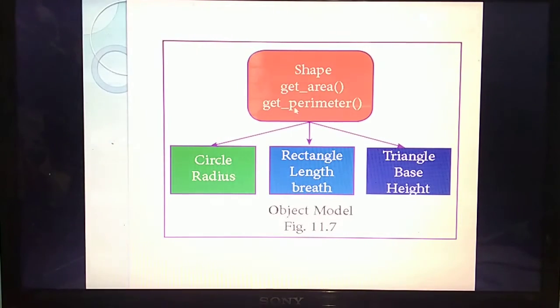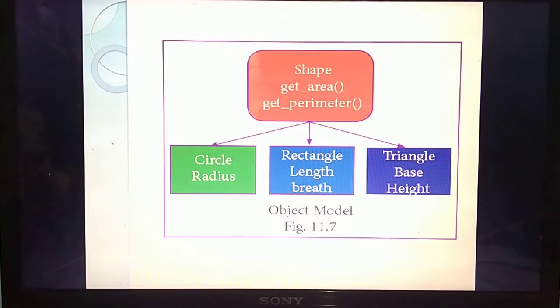What's the meaning? For the circle, you are going to calculate area and perimeter. For the rectangle also, you calculate area as well as perimeter. For the triangle also, area as well as perimeter. But for each object, the attributes will be different. For example, the circle has the attribute radius. Will the rectangle have the same radius? No. The rectangle has 2 different attributes, length and breadth. The triangle has base and height.